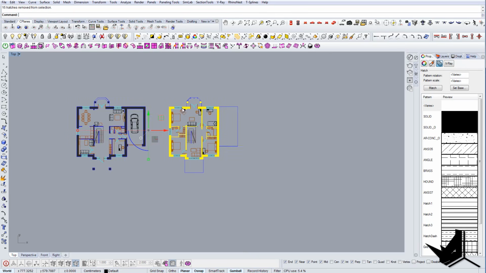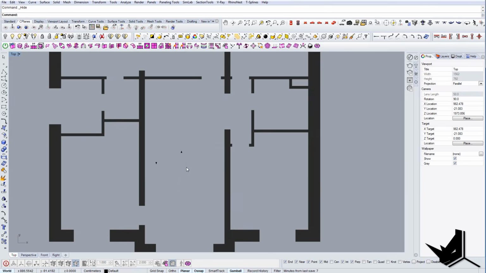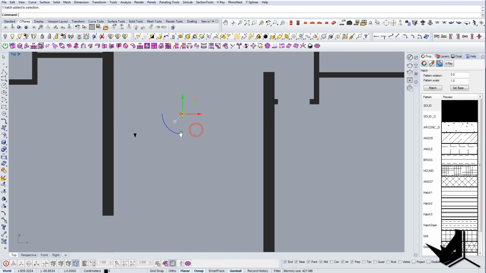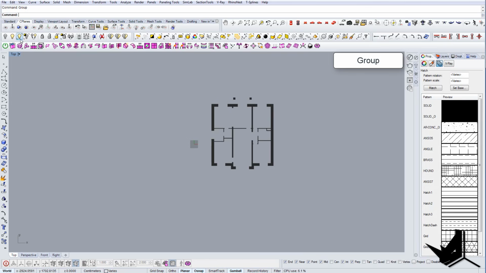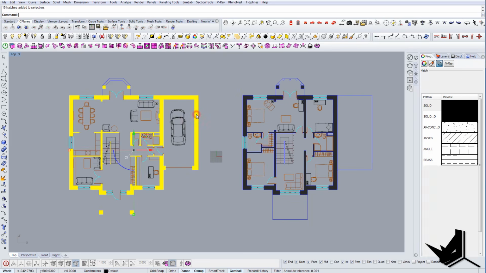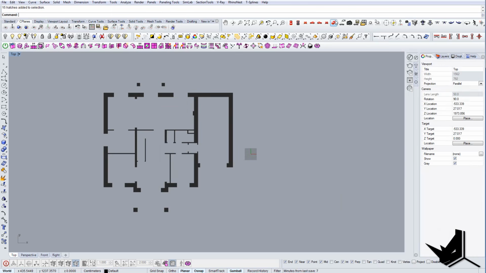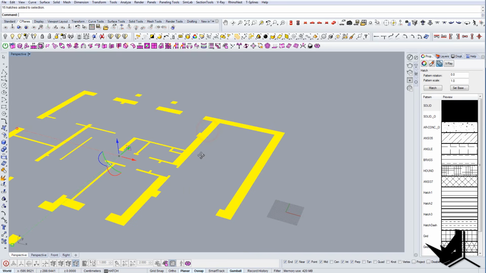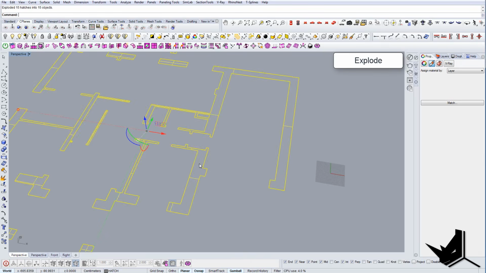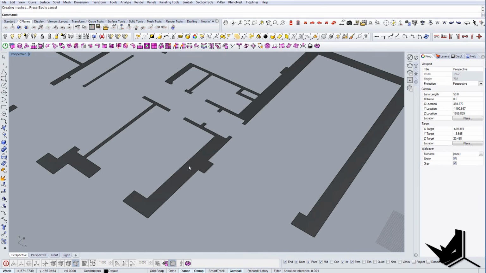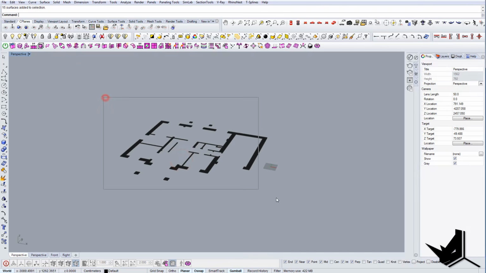So in this case, for the second floor, I'll use these hatches and I'll isolate them just for a second to see what we have here. We don't need these ones, so I'm gonna delete them, but the rest we can also group. And now let's just use these hatches for now. What I'm gonna do here is convert those hatches into surfaces. The way to do this is to simply click explode, and you will see that all of this became a surface. And now, of course, the last thing you want to do is give it some height.